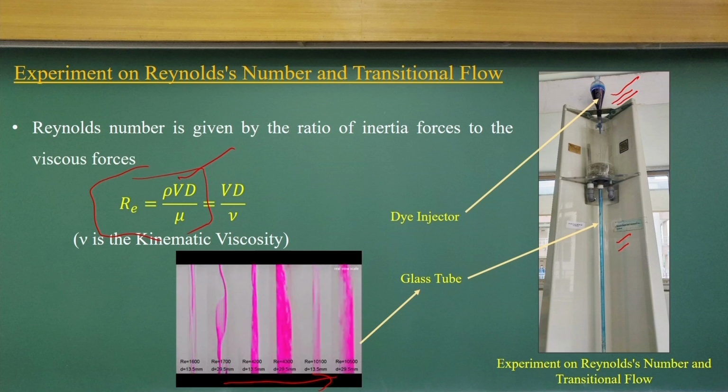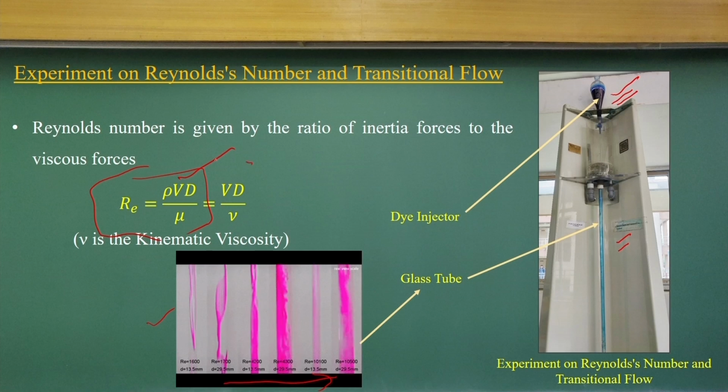We will discuss how this happens using the virtual fluid ball concept, but you can see that with a simple color dye experiment, we can find out at what Reynolds number the flow changes from laminar to the transition stage to the turbulent stage.